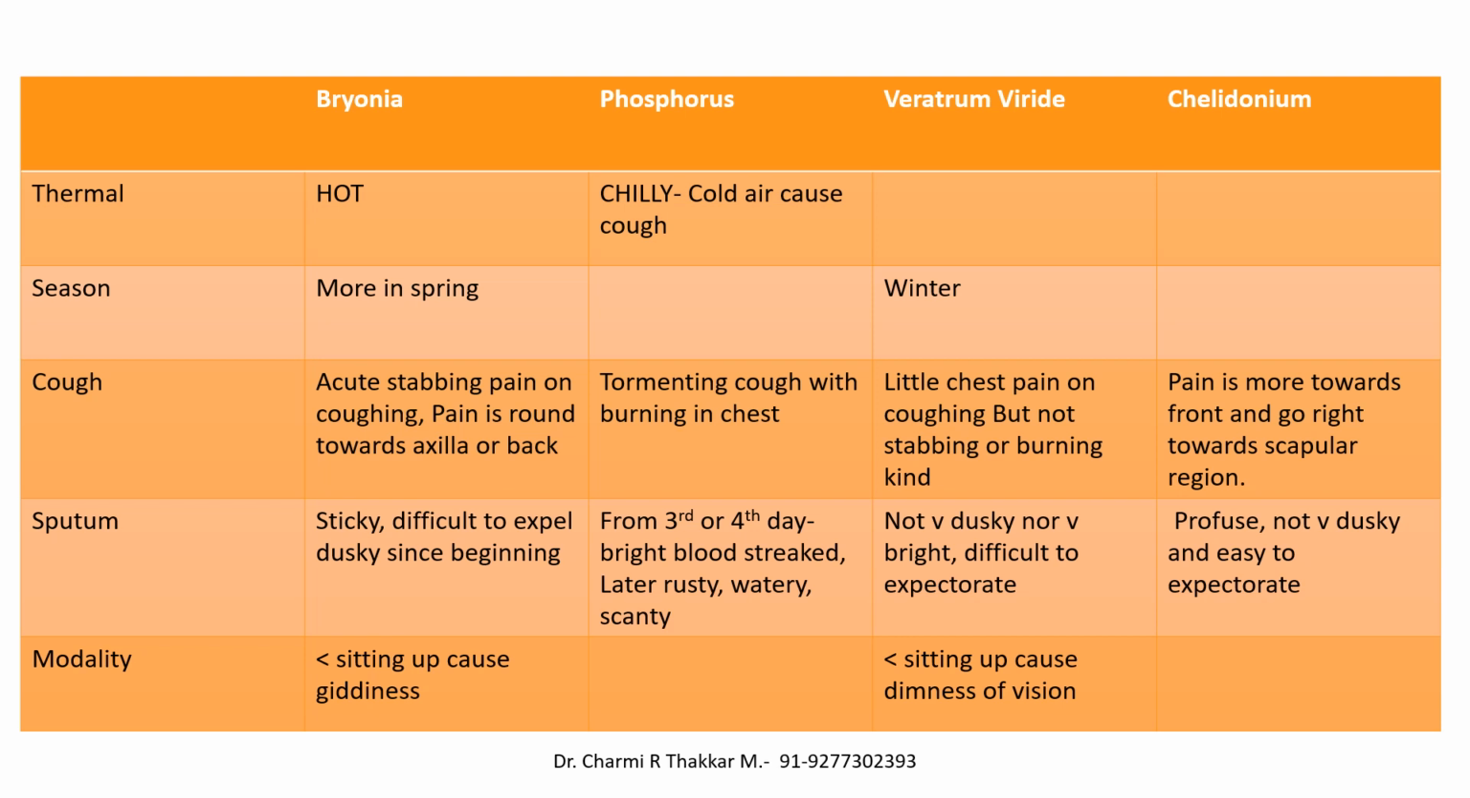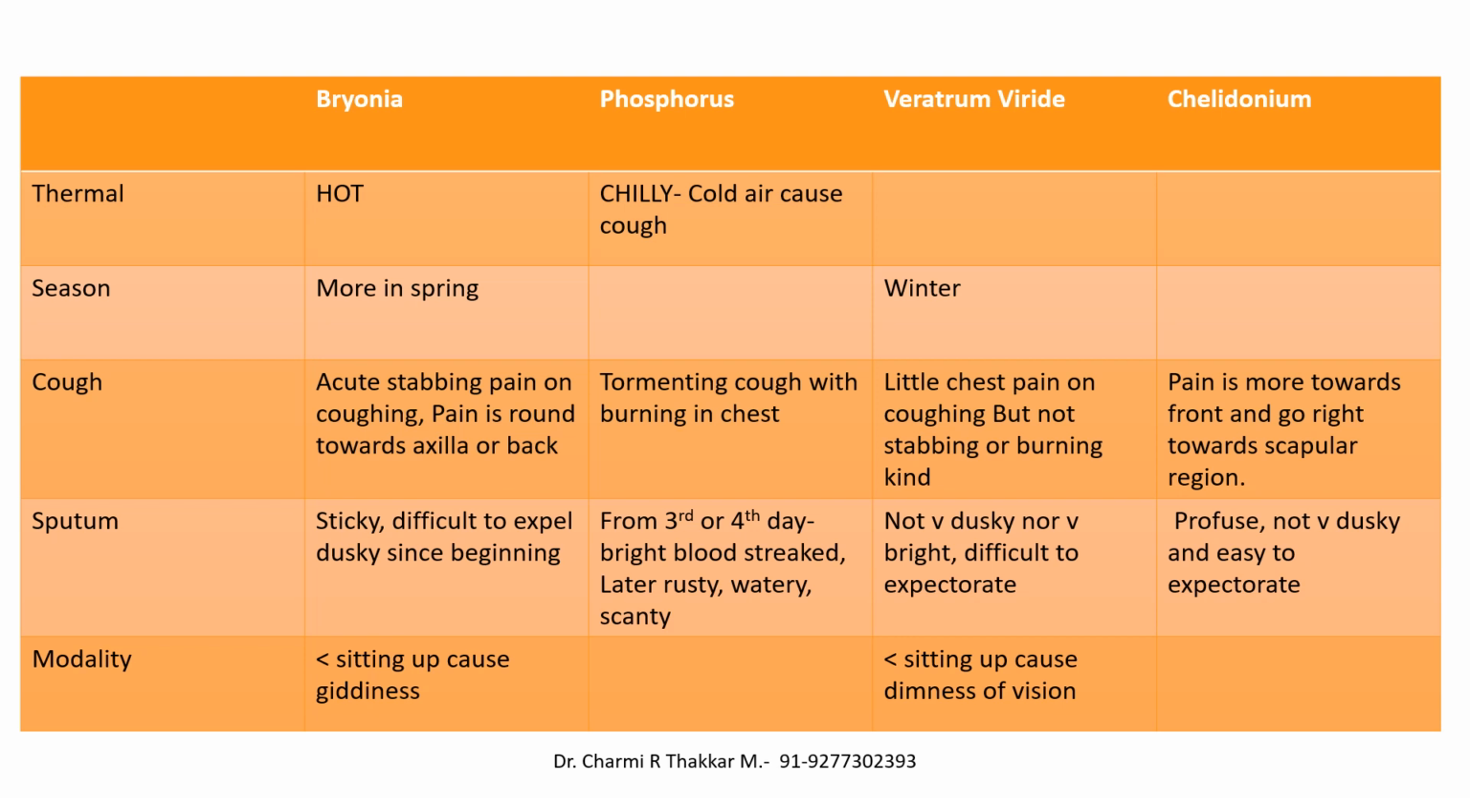We have to see the type of sputum, where in bryonia it can be very sticky and difficult to expel, and it's dusky since the beginning. In phosphorus, from the third or fourth day, it becomes bright blood streaked, later rusty, watery, scanty. In veratrum viride, the sputum is not very dusky, not very bright, but difficult to expectorate. In chelidonium, the sputum is very profuse, but not dusky and easy to expectorate.